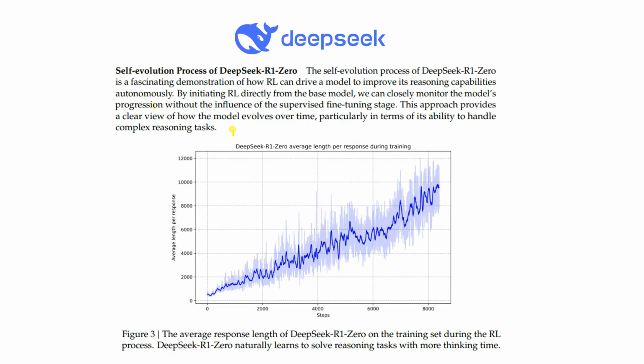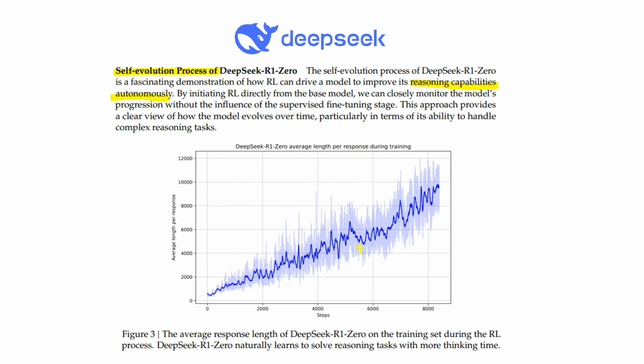DeepSeek R1-Zero also introduced a self-evaluation process, which is a reinforcement learning technique that can drive a model to improve its reasoning capabilities autonomously. That means it will try to revisit the thinking process or revisit the answer and try to correct it on its own. That's called self-evaluation.